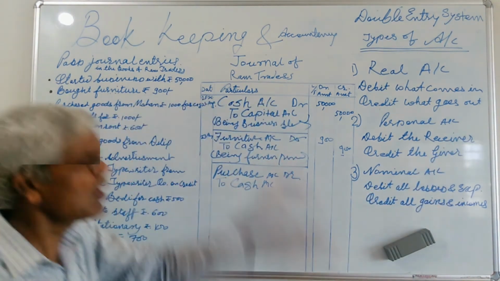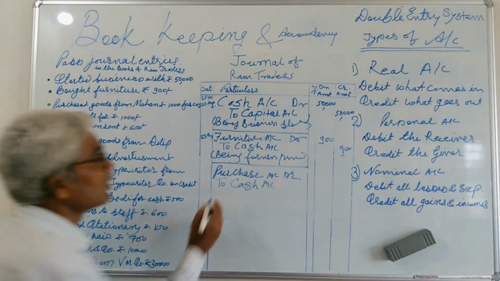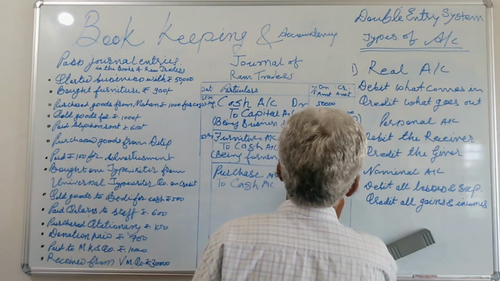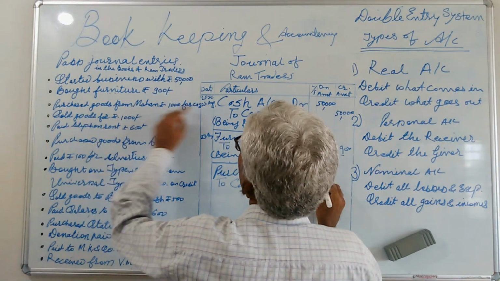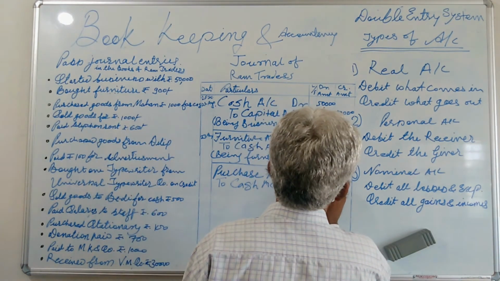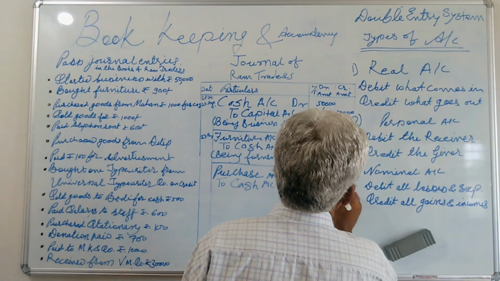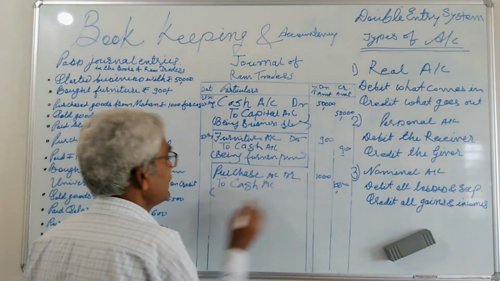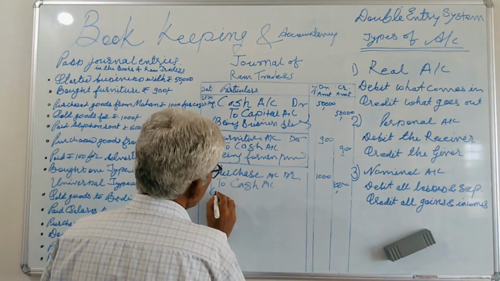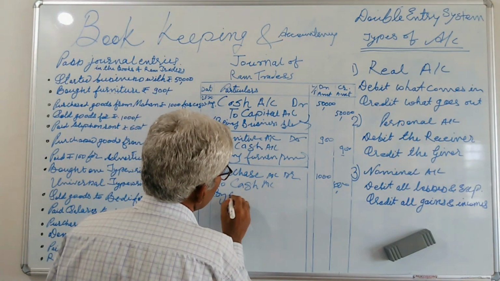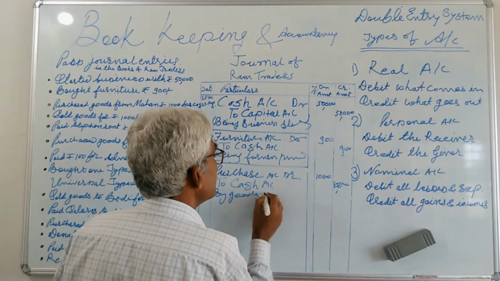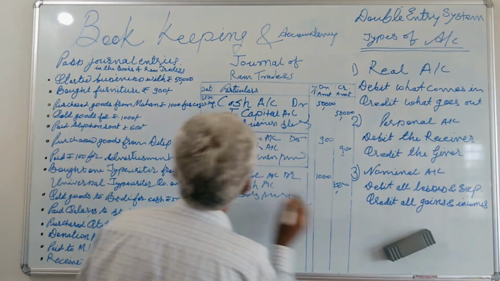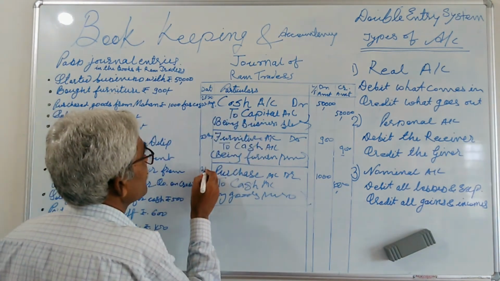So cash goes out from your business, so credit goes to cash account, and there is a need to mention the amount, that is 1000, in debit and credit also. Again, there is a need to mention the narration: being goods purchased. Then sketch the line and mention the date, suppose 24 August.